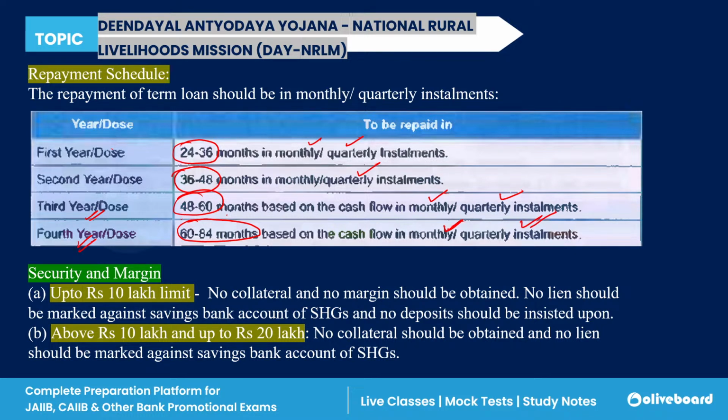Clear? Now, if we talk about the securities and margin, up to 10 lakh rupees loan or limit, there is no collateral and no margin that has been asked. But if the loan is above 10 lakh and above 20 lakh, then no collateral is required, but there can be a margin that can be asked from the bank.